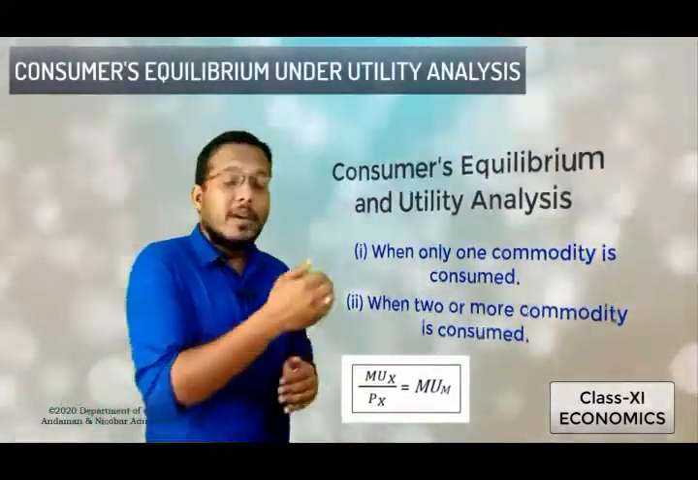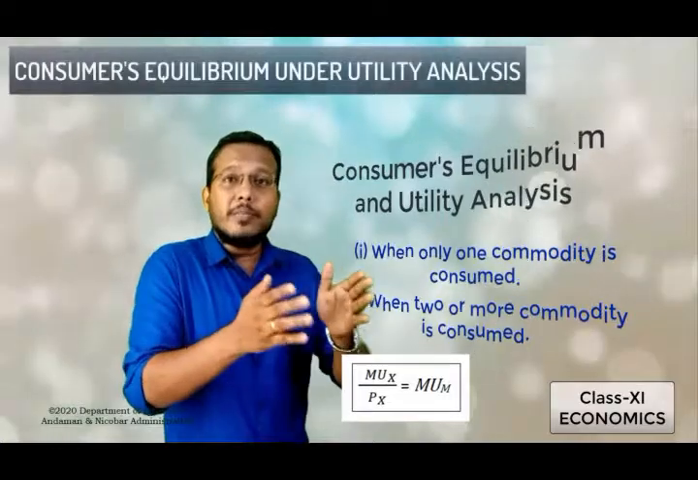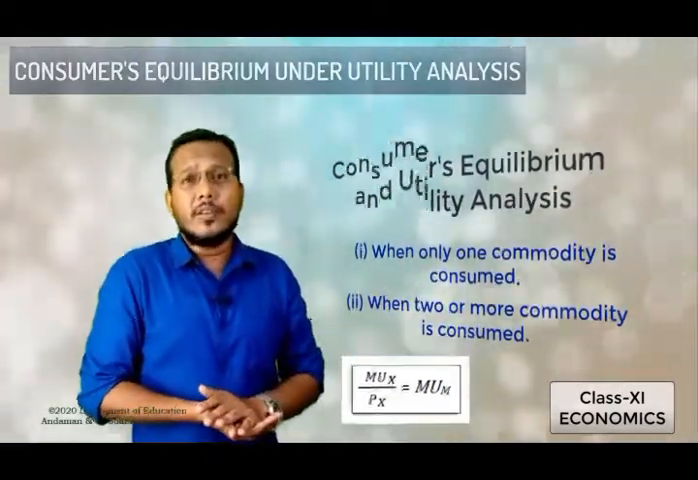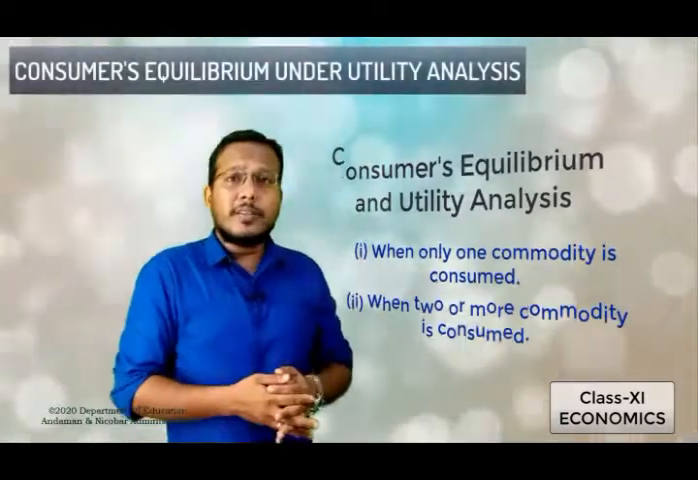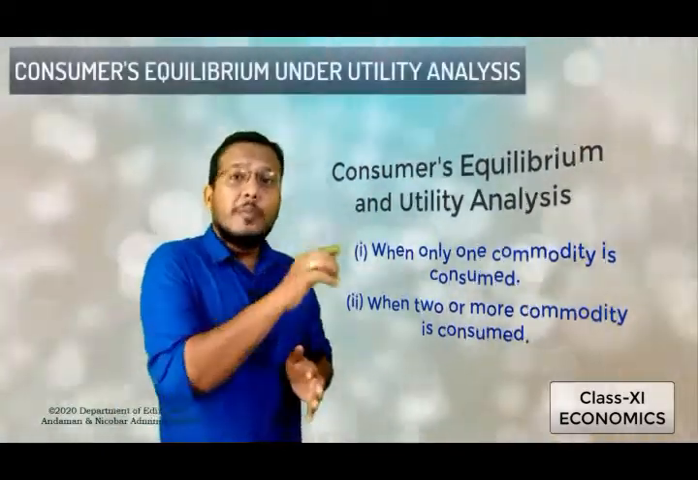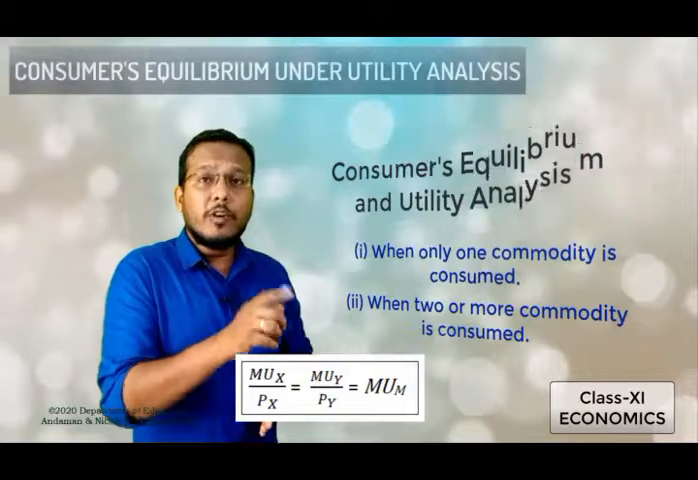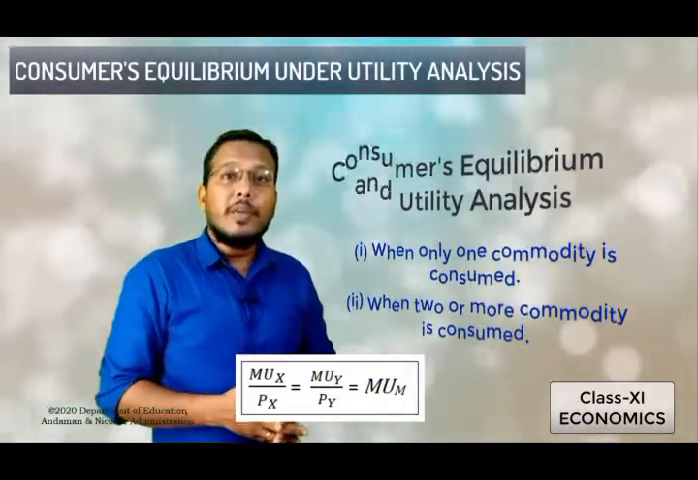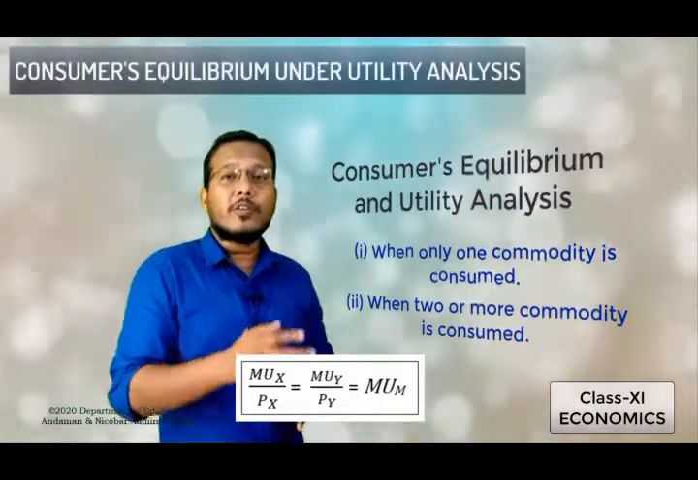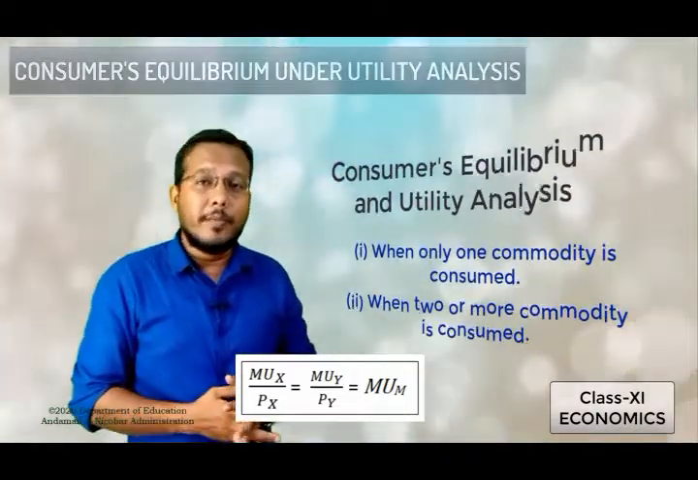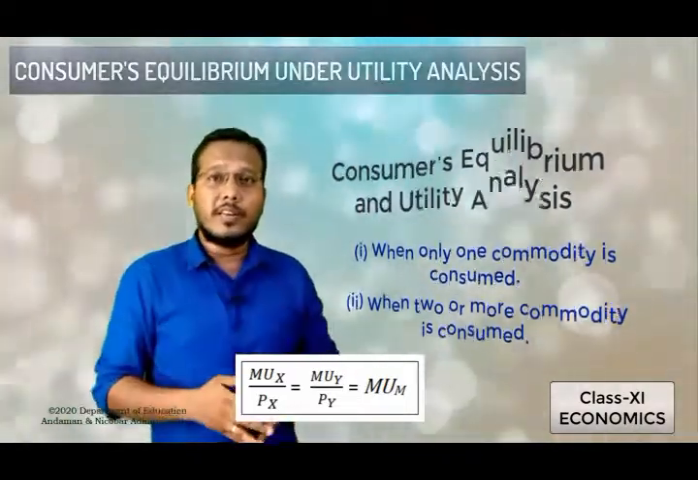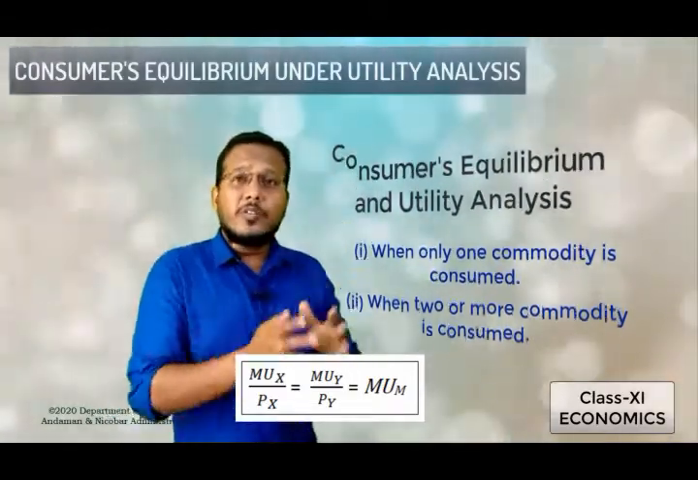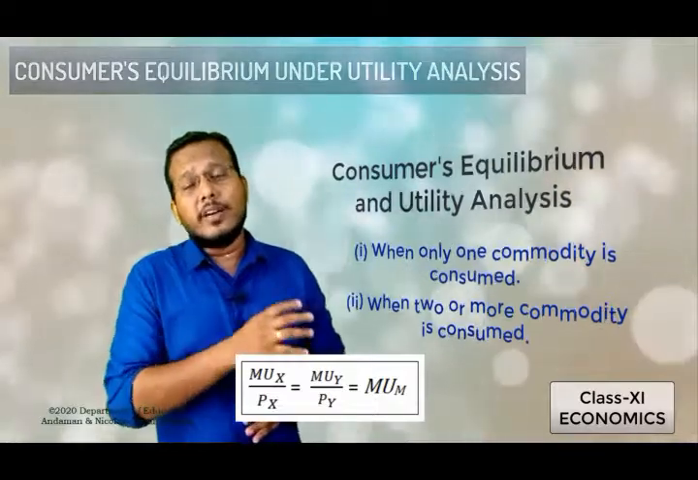And at the same time, when we studied the consumer's equilibrium in the several commodity case, or two or more commodity case, we have seen that the consumer equilibrium is struck at a condition where MU of X by PX will be equal to MU of Y by PY, and that should be equal to the value of MU of M, that is the marginal utility of money. In this way, we can very easily understand the concept of consumer's equilibrium under utility analysis.